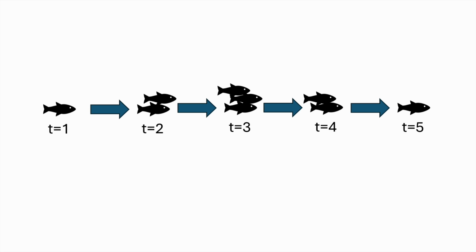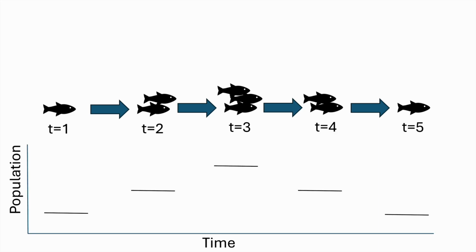We can repeatedly apply the Ricker model equation to find the population further and further in the future. In this diagram, the blue arrows represent the application of the equation to calculate a future population. Here the equation is applied 4 times, using the last computed population as an input. We can graph the predictions like so. In this example, the population increases from 1 to 3, then decreases back to 1.